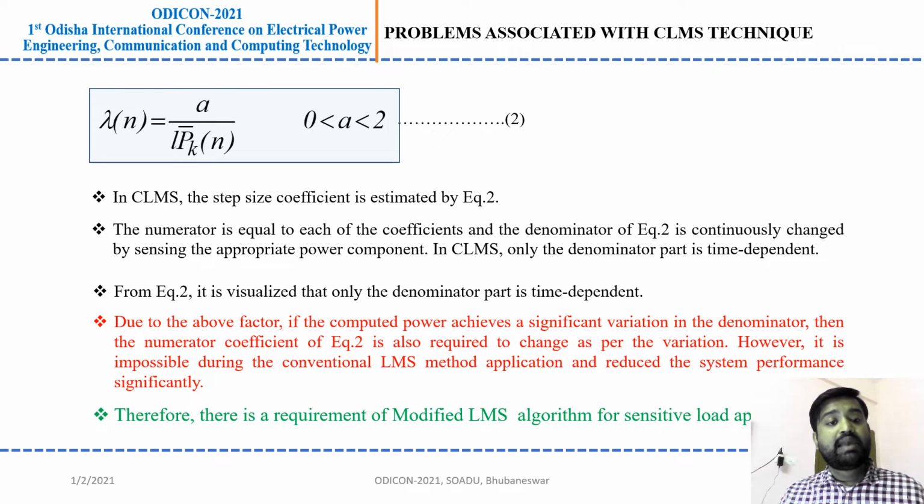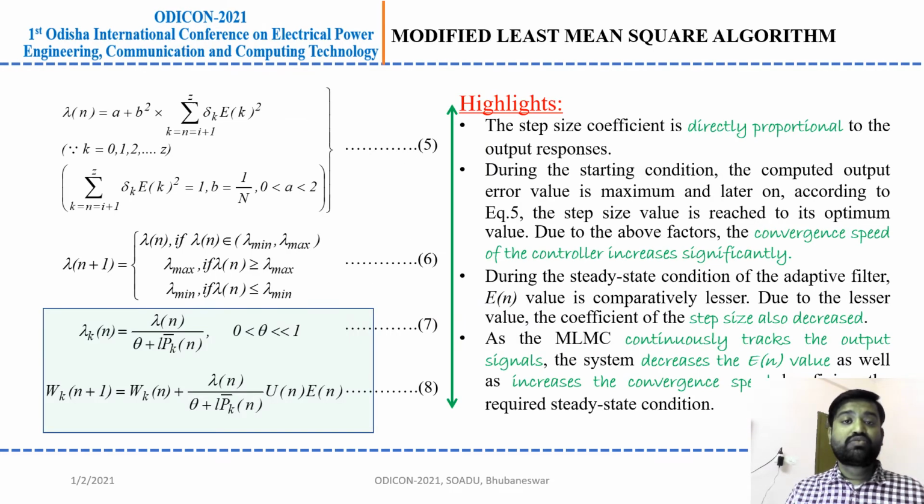But when there is a time dependent value, a problem occurs: the computation technique takes more time during the variation of the nonlinear load, or at the variation instance of the nonlinear load. To circumvent this problem, the modified least mean square algorithm is proposed, and in the proposed modified algorithm we are adding an additional theta value.